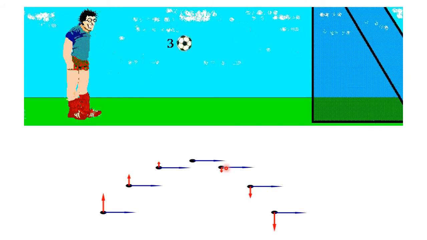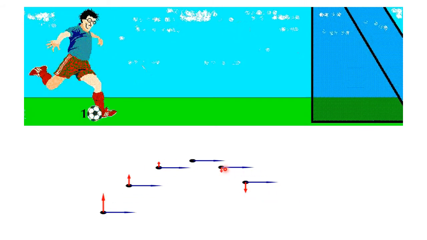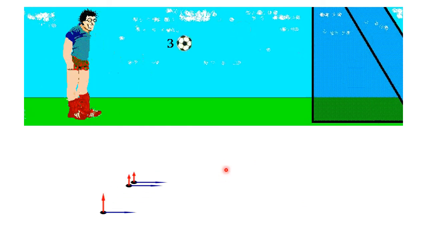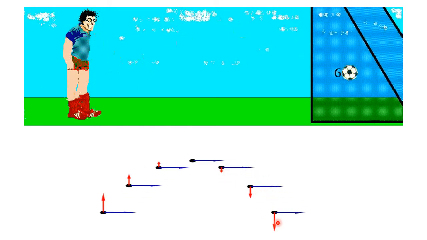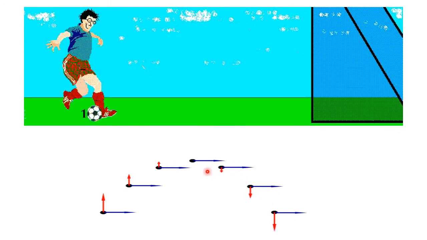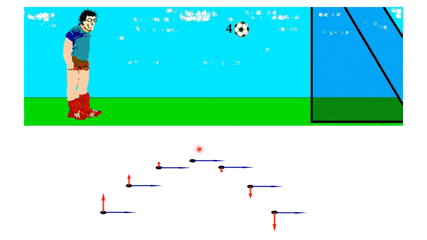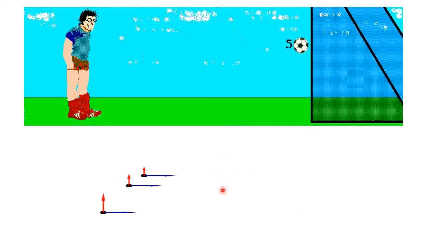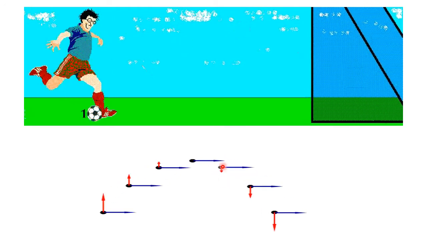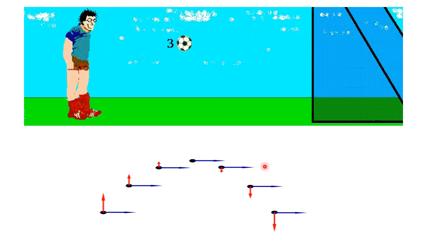So again, here are two components of the velocity. One is the horizontal component and the other is the vertically downwards component. Can you see? So in our case, what we have learned is that there are two kinds of velocity components: one is the upward velocity component and the other is the horizontal component. After the maximum height, what happens? There are again two components of velocity. One is the vertically downwards component. The other one is the horizontal component. Fine.